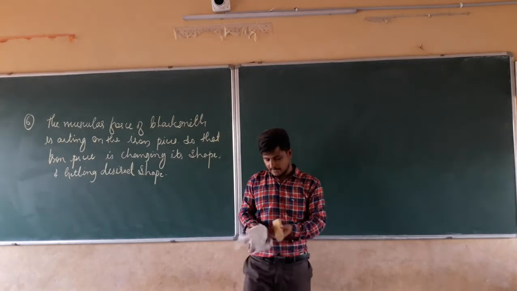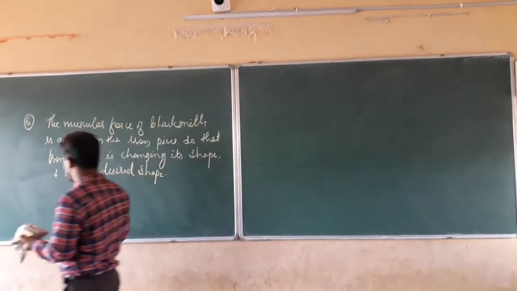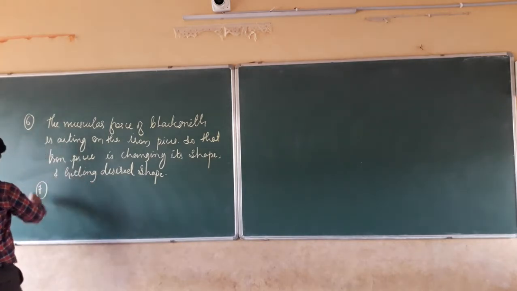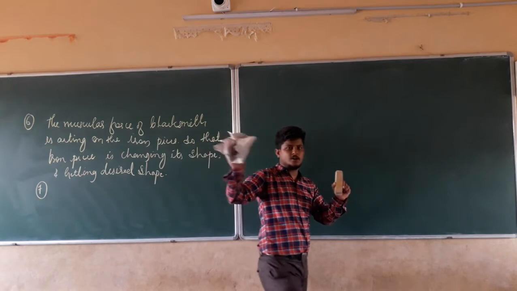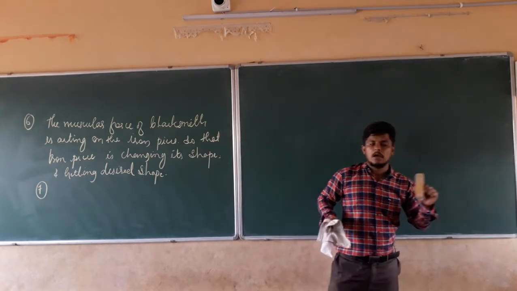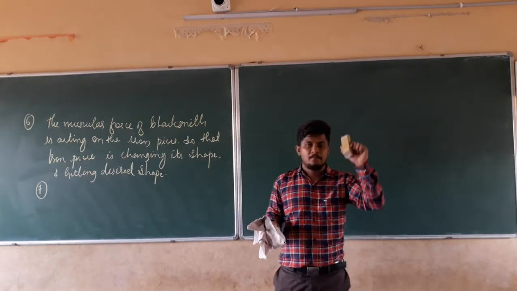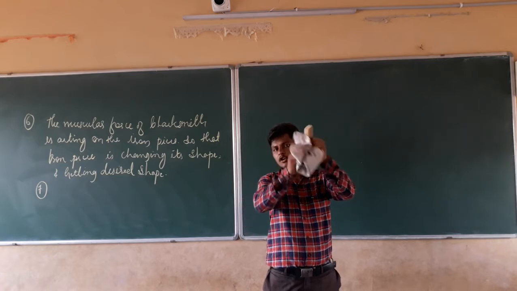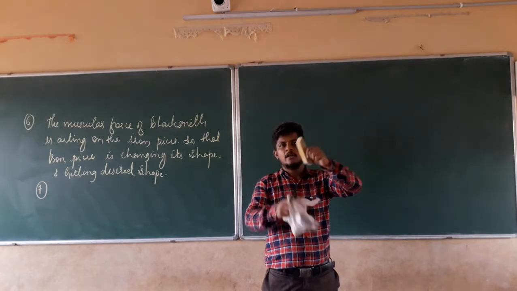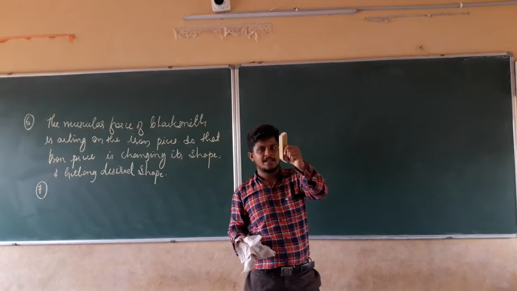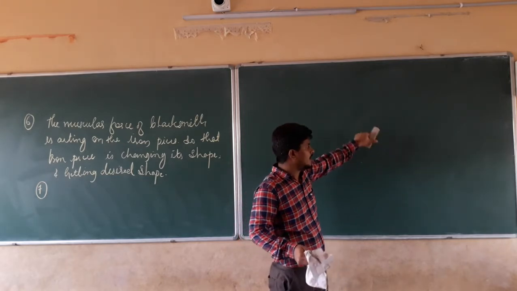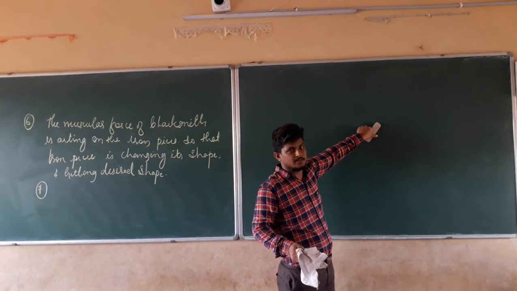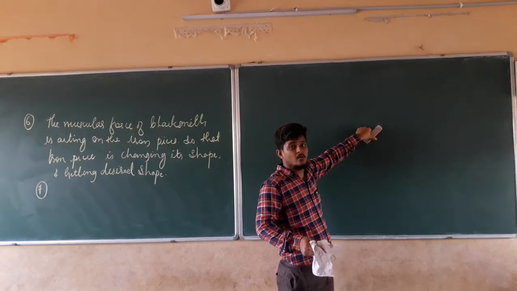Now, if you take the seventh question, let's correctly see the seventh question. That is nothing but we have a balloon, we have a synthetic cloth, we have a wall. What happens if I rub that balloon with a synthetic cloth and take that balloon closer to the wall? When I take that balloon closer to the wall, the balloon is sticking to the wall.